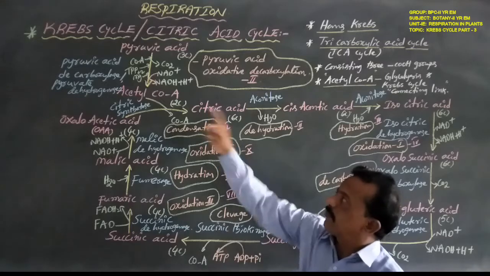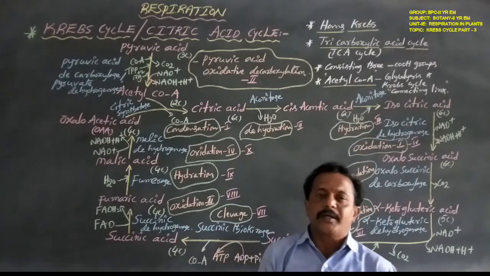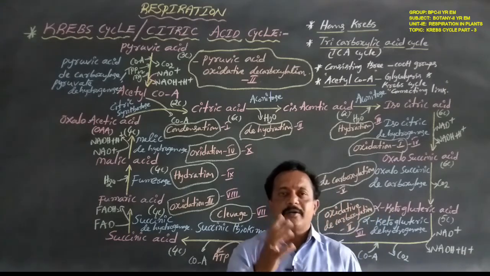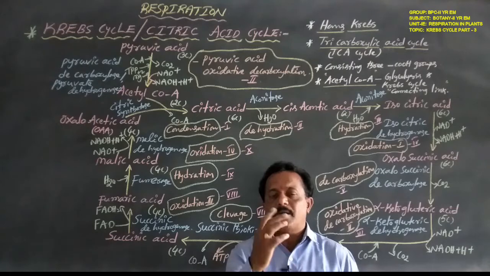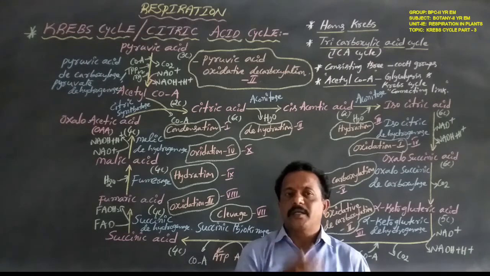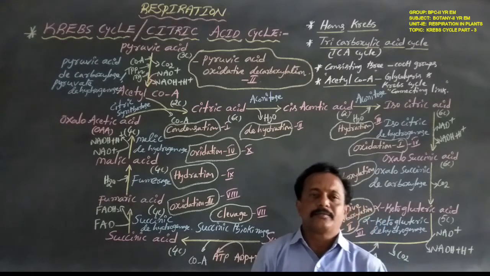Third step, the Krebs cycle, occurs in the mitochondrial matrix. Fourth step, the electron transport system or oxidative phosphorylation, occurs in the inner membrane of the mitochondria.